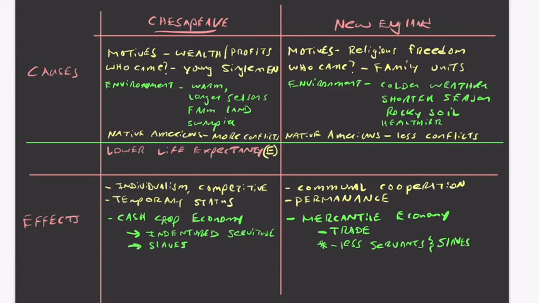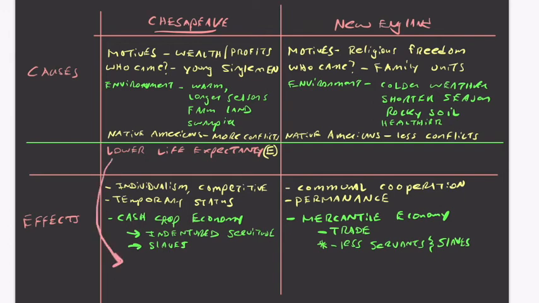And the life expectancy in the Chesapeake, if you didn't pick it up from the reading, was horrible. It was like 80% in some years of people that went there died, especially for the first decade or so. Can you imagine the risk you're taking to go to the Chesapeake and have an 80% chance of dying? 80% of the people that go would be dead within a year. It gets a little bit better as time goes on, but it takes a while for that to balance itself out. So that's an effect, but we could also think of that as being a cause, because what's an effect of that?